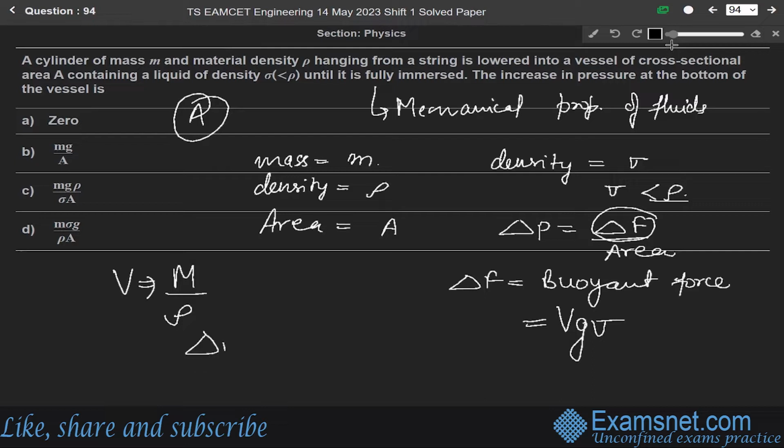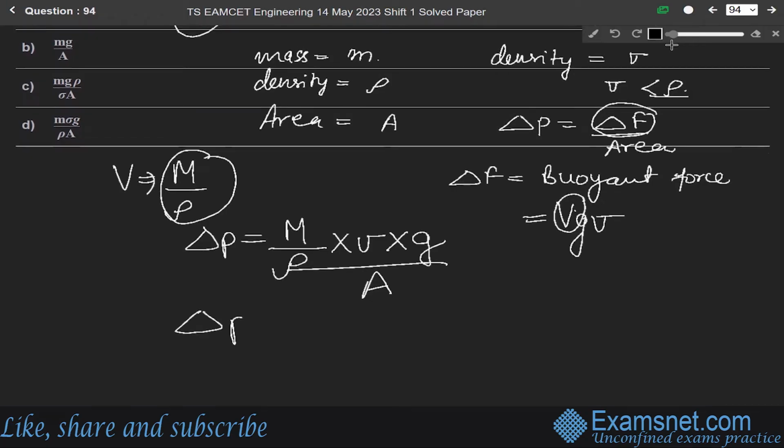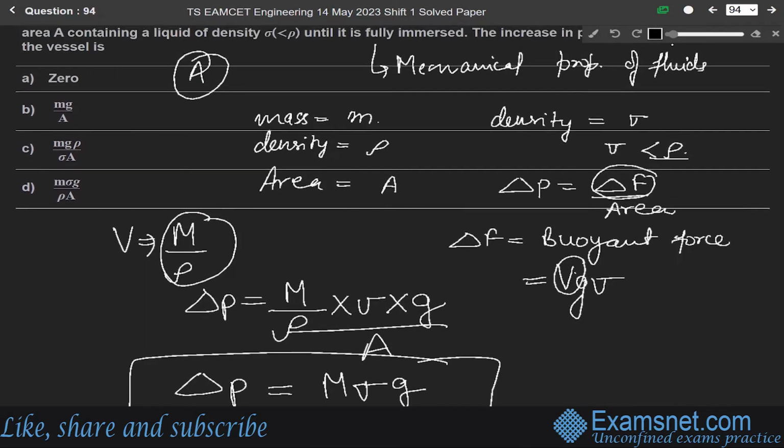So delta P, the change in pressure, can be written as mass over density into sigma into gravity, over the area A. So delta P will be equal to M sigma g over rho A. So this is our final answer. Option D, that is M sigma g over rho A, is the correct answer.